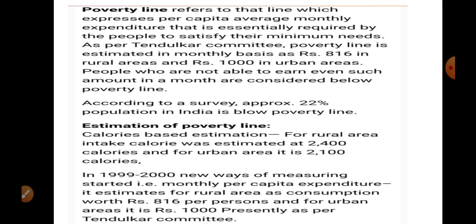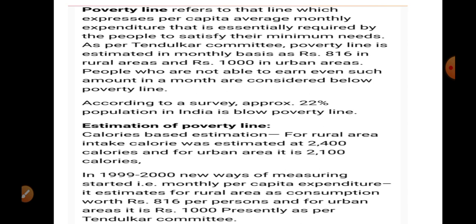People who are not able to earn this much are considered as poor. According to the survey, approximately 22% of the population in India is below the poverty line. You can understand, more than 32 crore people, nearly the population of America, are living